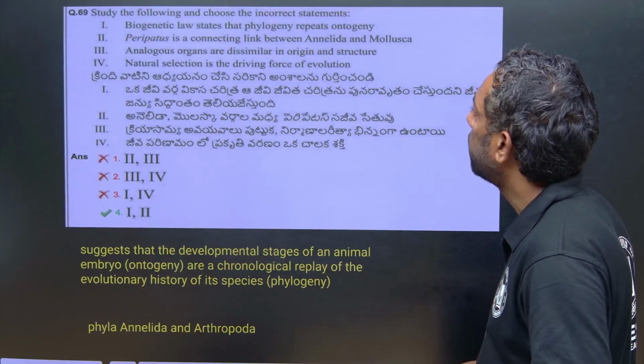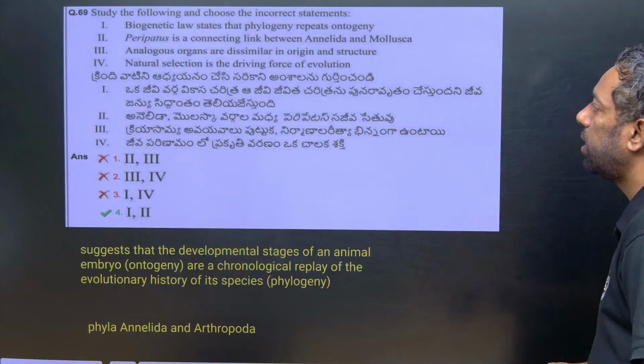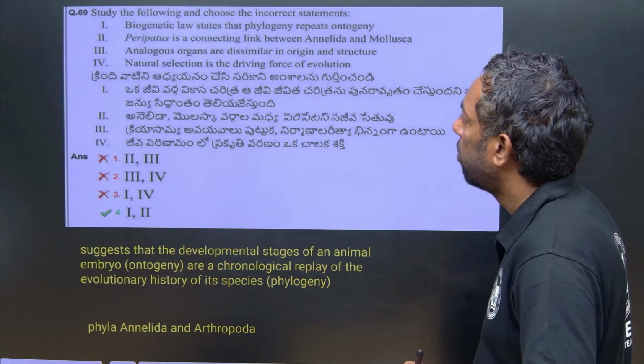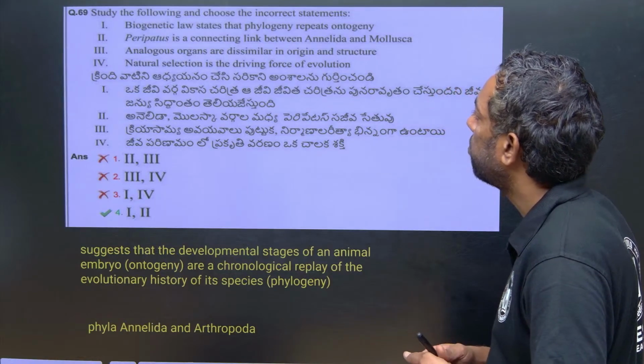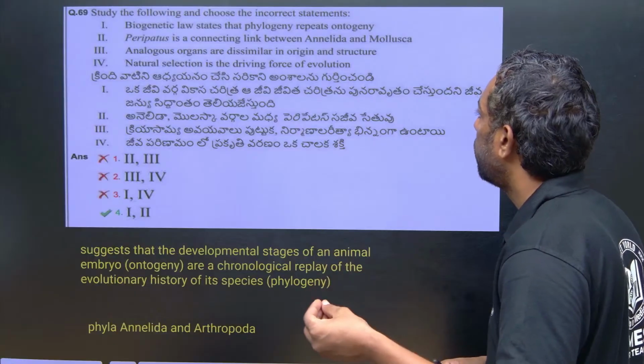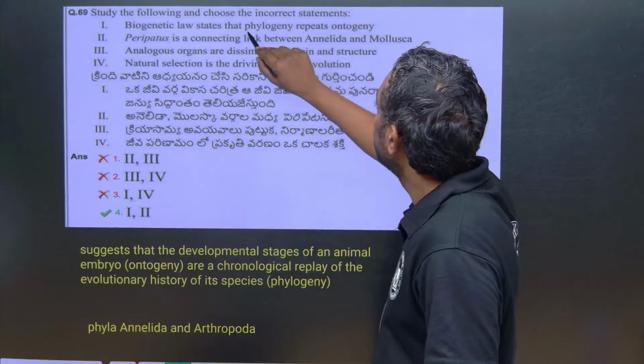Biogenic law states that, yeah, which of the following, you choose the incorrect statement here. The incorrect statements are 1 and 4 here. Biogenic law states that phylogeny repeats ontogeny. That is reversible, guys. My dears, this is reversible.